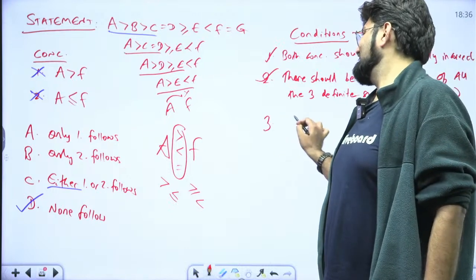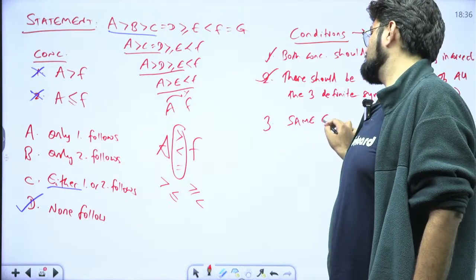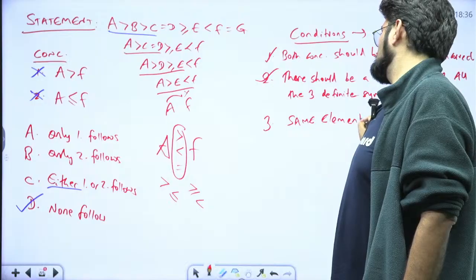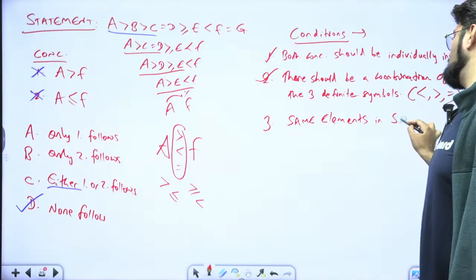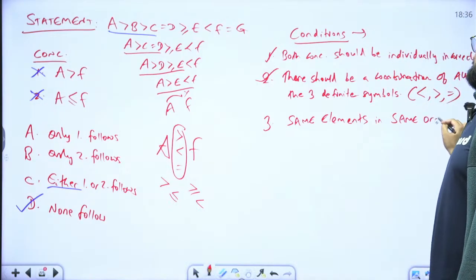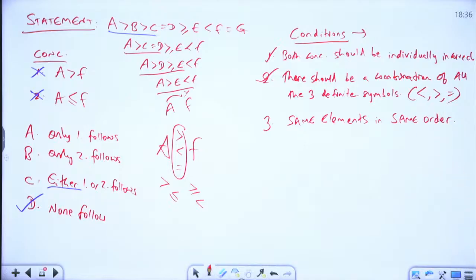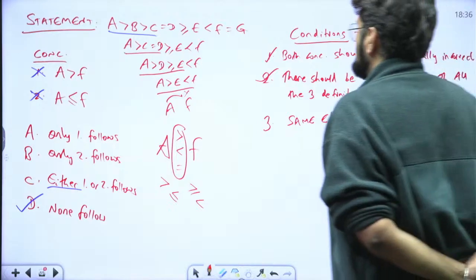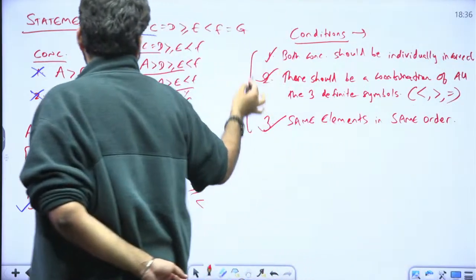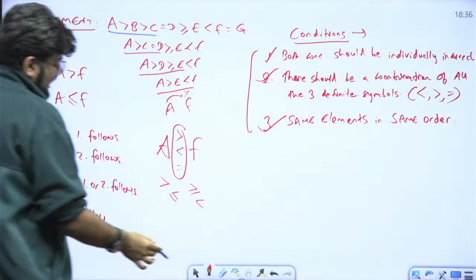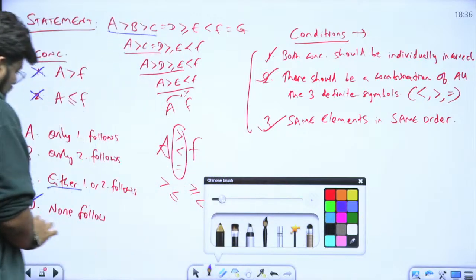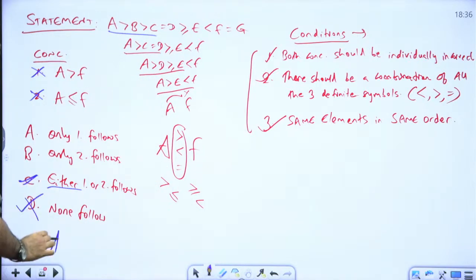It says that the same elements should be there. Let's check the conclusions. Same elements A and F in both the cases, and the direction is also the same. The order is also the same: A first, F next. This is also satisfying. Since all these three conditions are satisfied, I will conclude that it is not none follow; it is either of the conclusions.